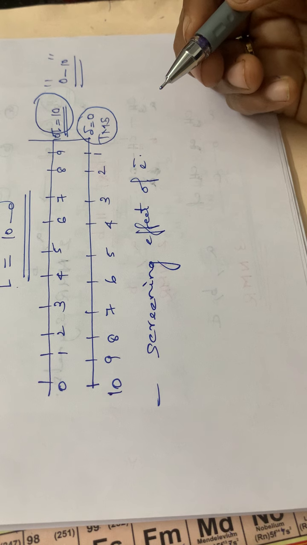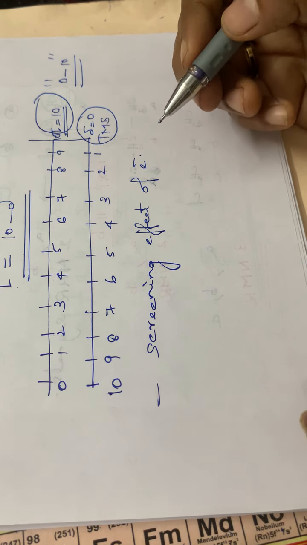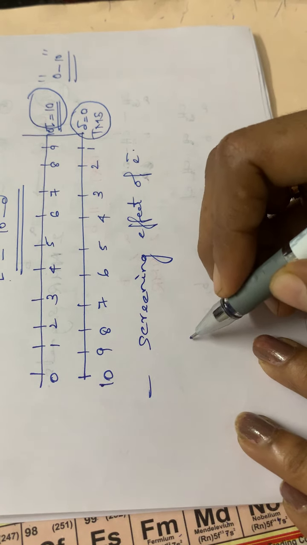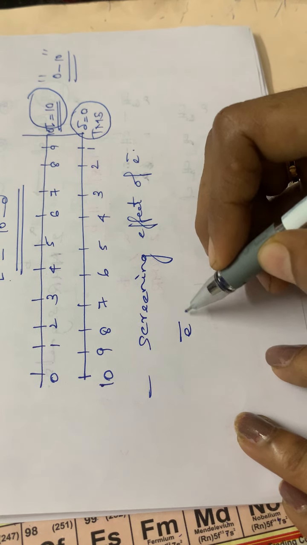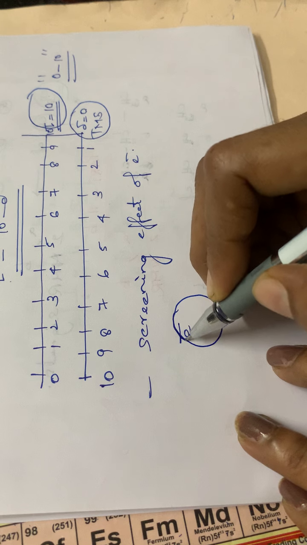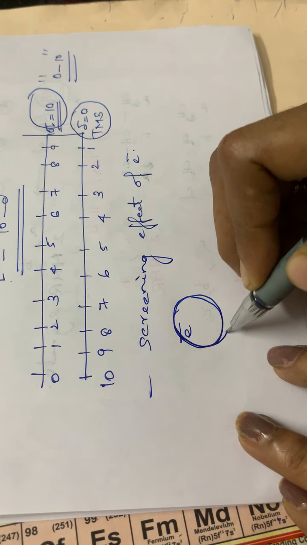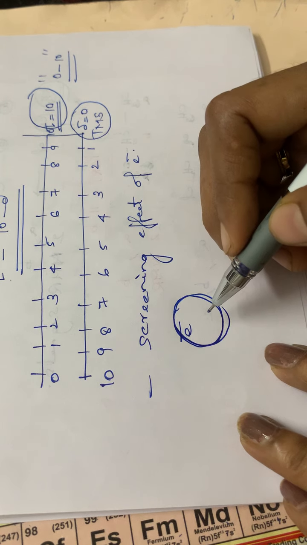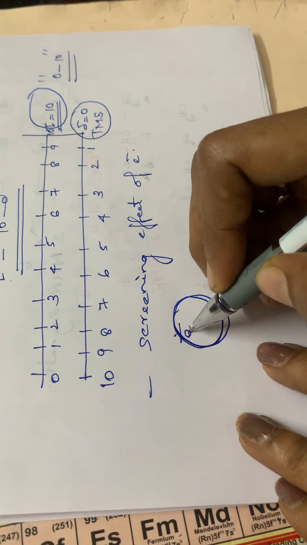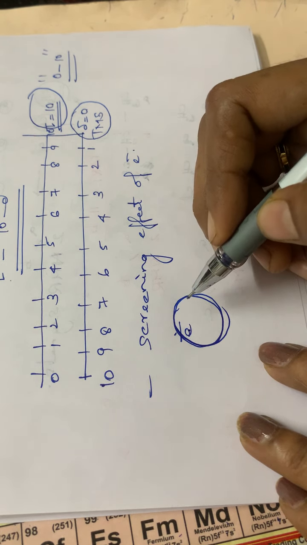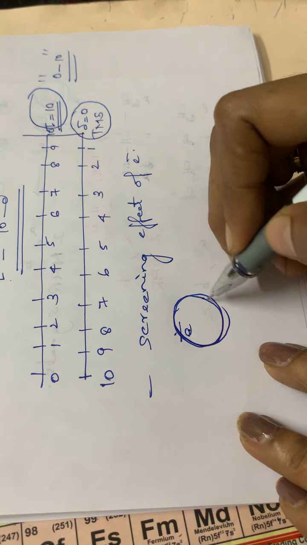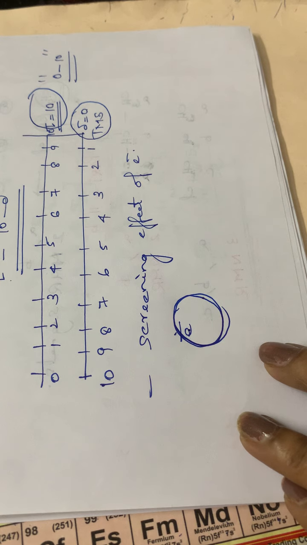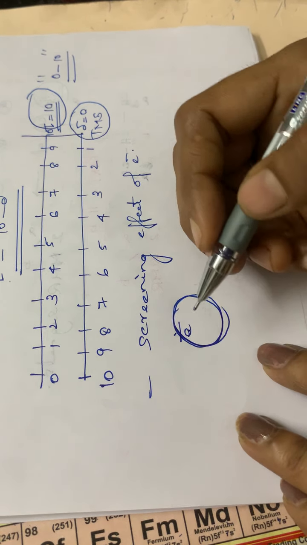See, what happens when a molecule is placed in a magnetic field? There are electrons present in that molecule, and the electrons will be circulating, isn't it? The electrons are already in motion. When placed in a magnetic field, the electrons will be circulating, and this circular motion of the electrons produces a magnetic field, isn't it? So already a magnetic field is applied, and along with that, while the electron is revolving around the nucleus, it will be generating another magnetic field also.